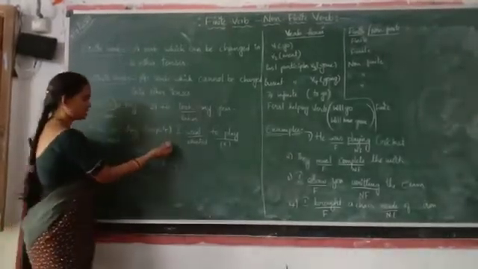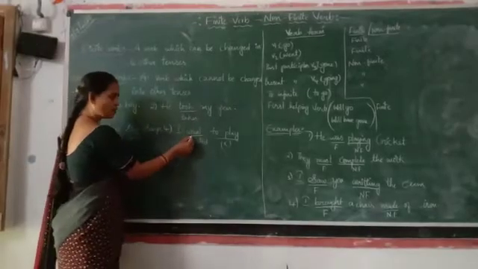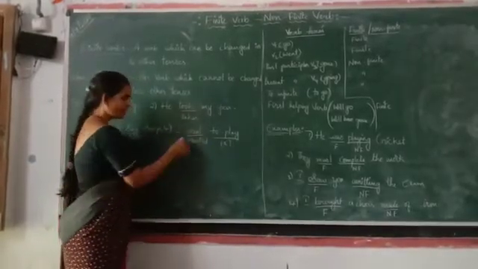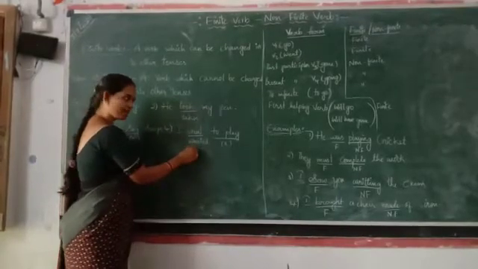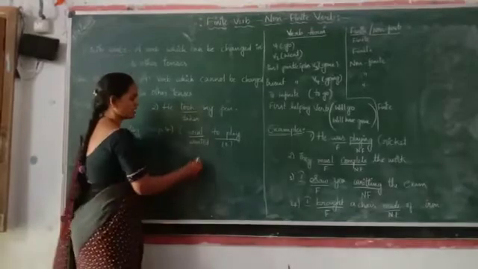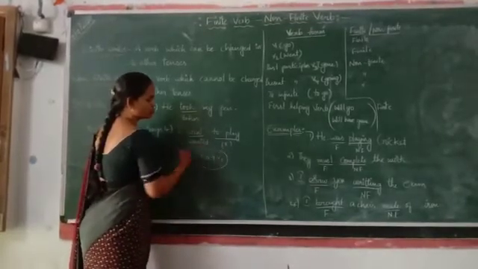See here another example, I want to play. So here want is a verb, to play is also a verb. Here want can be changed into wanted. To play cannot be changed because to always goes with verb 1. To always plus V1.